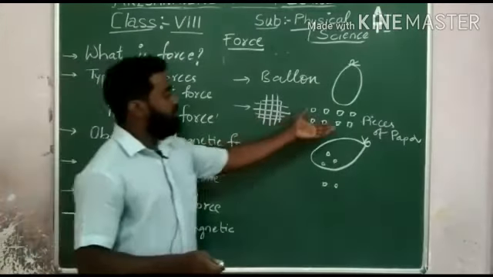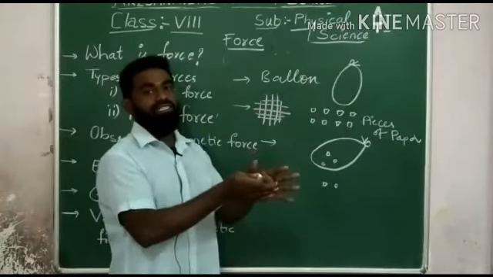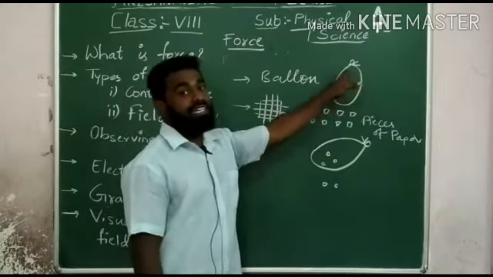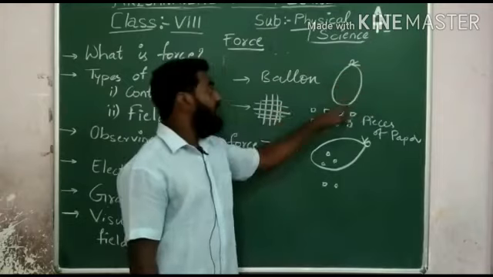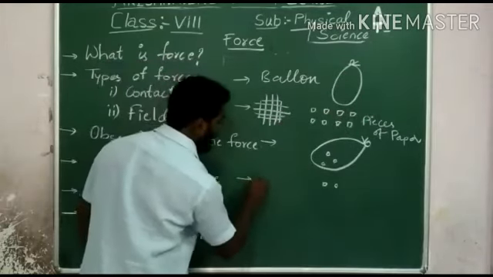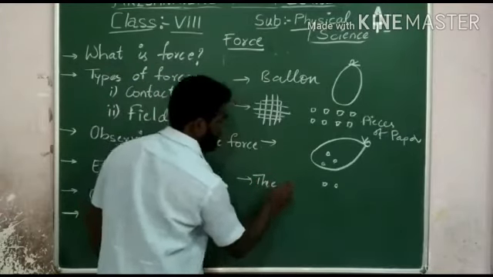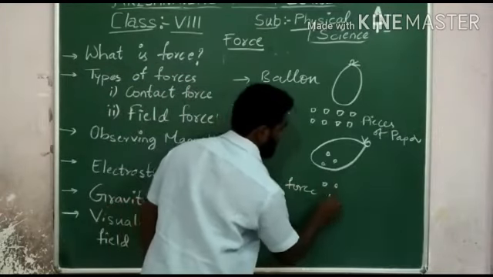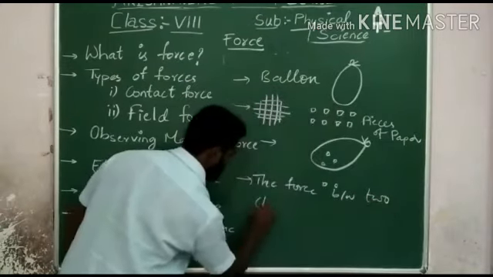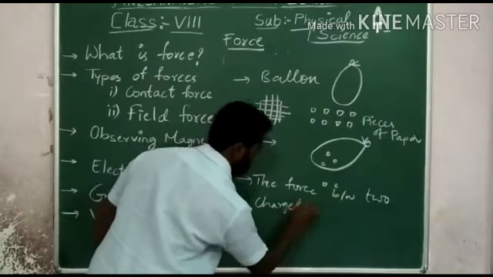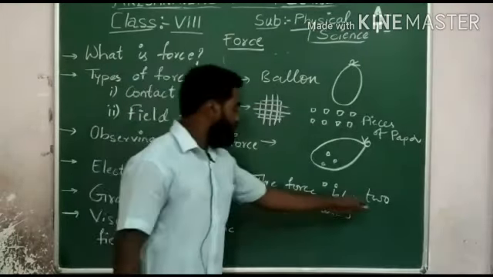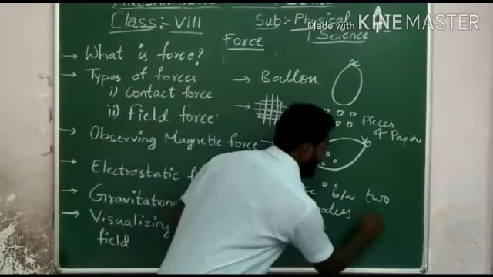The force which is attracting. Attraction means pulling, so it is a type of force. So this electrostatic force has been created. Electrostatic charge has been created in the balloon, and there is a charge in the paper. So the definition can be written as: the force between two charged bodies is called electrostatic force.